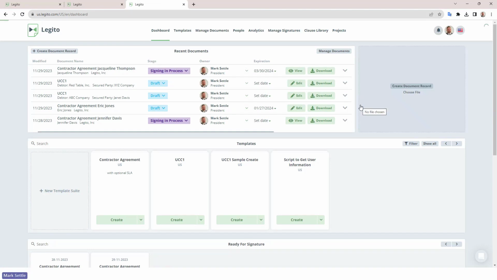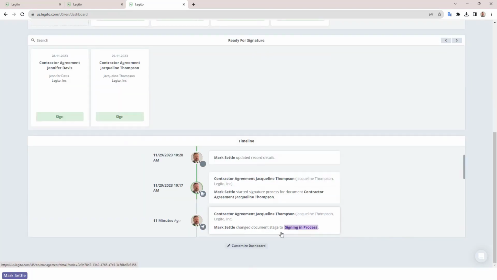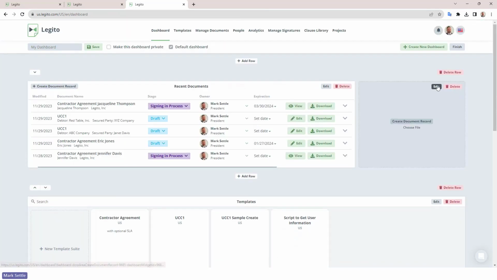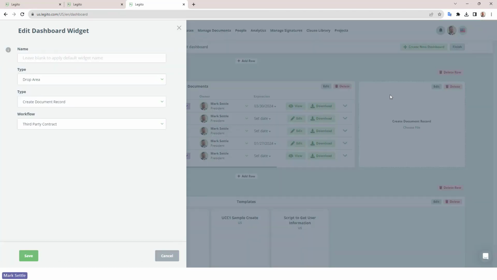The other thing that is quite nice is in your drop areas, you can set a specific workflow. So maybe I want my default workflow for new Legito documents to follow a specific process, but in a certain drop area in my dashboard, maybe it's in a specific section, I want a different workflow utilized for that. So what I'm going to do is I'm going to go down and click Customize Dashboard and click Edit on this drop area. And you can see here, this is the new feature. I can add a specific workflow. So you can see here, I've got two different workflows in the site, and the default workflow is that assigned workflow. For this drop area, I've got it set to this third-party contract.